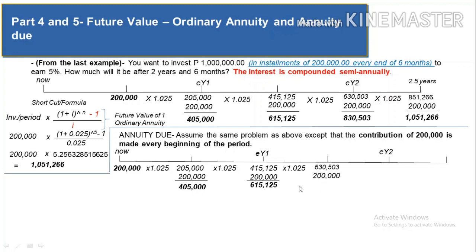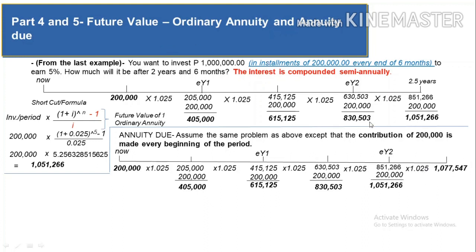635,03 plus 200,000, you have 835,03, and then your last investment will happen at the end of year 2, but the 835,03 will grow to 851,266, plus your last investment, you will have 1,051,266. But then again, the question is after 2.5 years, so 1,051,266 will have the opportunity to grow, and it will grow up to 1,077,547.